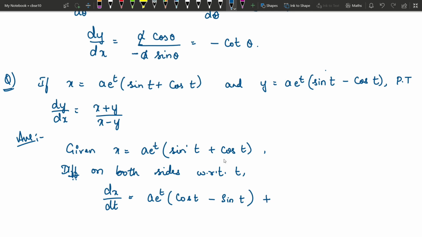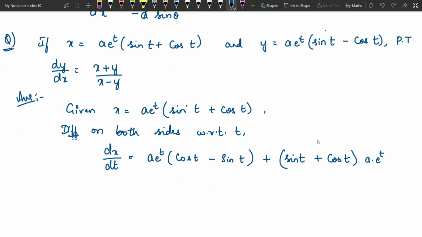Plus second function, we will write it as it is, sin t plus cos t, into derivative of first function, which is a into e power t. A into e power t is a into e power t itself, because e power x derivative is e power x itself when we are differentiating with respect to x. Here we are differentiating with respect to t, which is going to remain same.